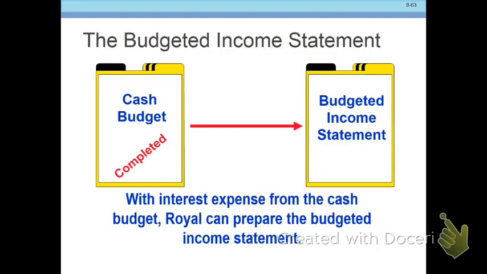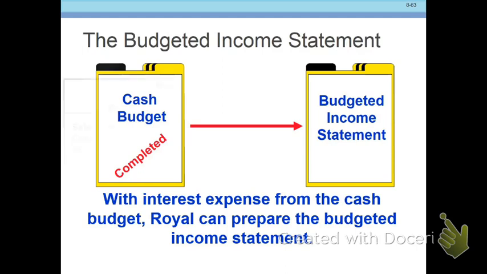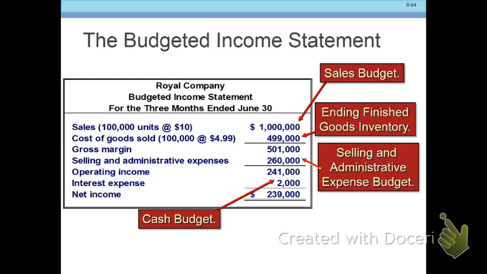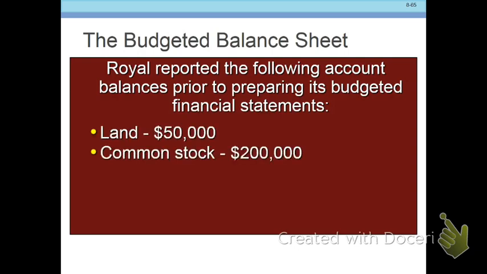Now we can put together a budgeted income statement, and the thing to realize is everything on this is coming from all of those other budgets. Okay, so we get the sales from our sales budget and ending finished goods inventory. We get our cost of goods sold from our ending finished goods inventory. We get our selling and admin expense from that budget, interest expense from our cash budget. So our net income is 239 grand, and then we can go ahead and put together our balance sheet.